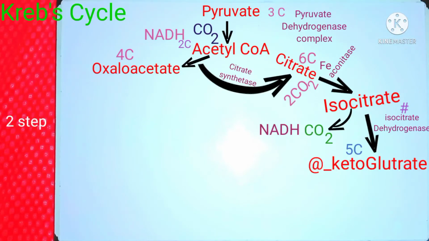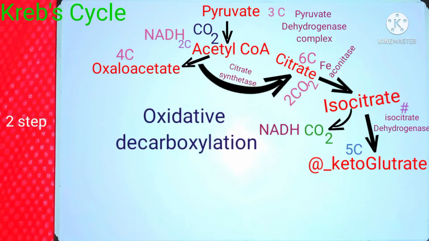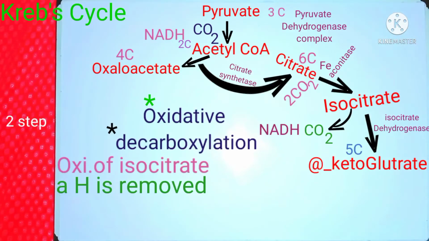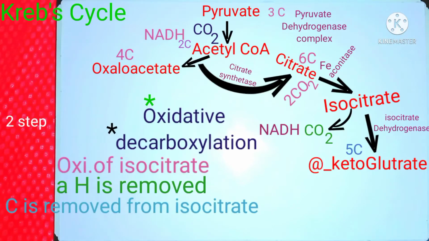This complete biochemical process is known as oxidative decarboxylation. Oxidative because oxidation of isocitrate takes place, during which a hydrogen is taken out from isocitrate, and decarboxylation as a carbon group is also removed from isocitrate.